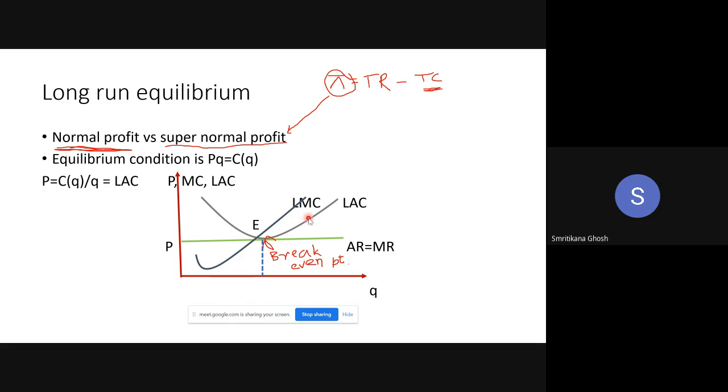It is upward rising, but it is not through this particular point. So the sufficient condition is that the LMC should be upward rising and pass through that point. Only MC is written, but when you draw the diagram, it should be price, LMC, LSE. Everything long run.